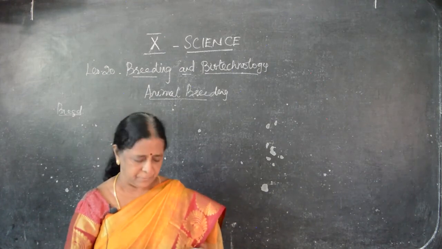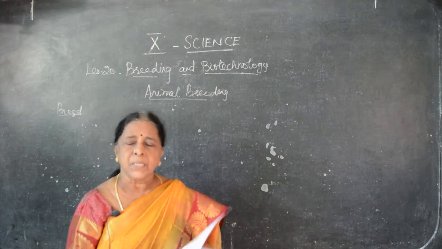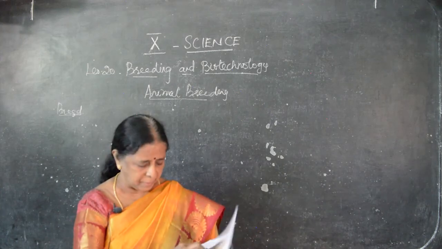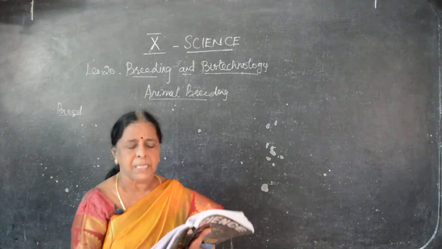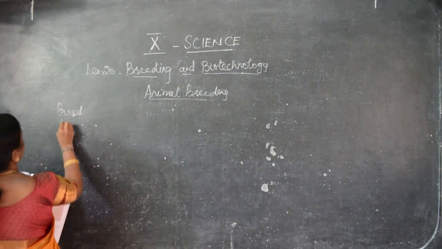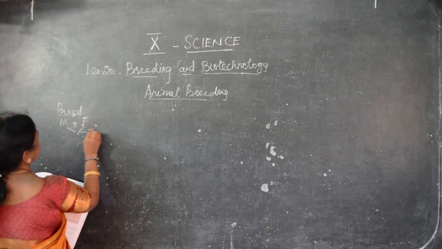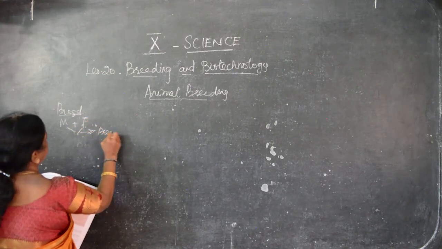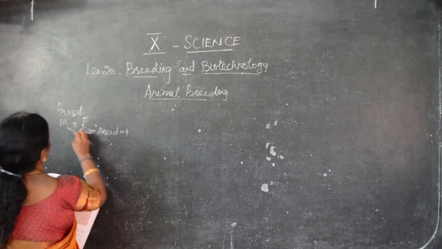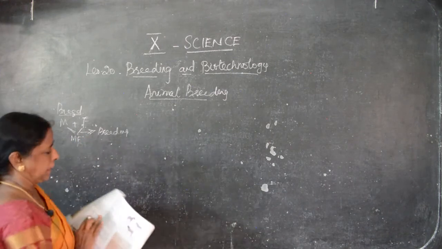A new variety of thing. Breeding, I know, is because we are mating the parents, that is male and female. Mating means fusion of the male and female, and we are producing different varieties. That is known as breeding. Male, female, new organism, that is known as breeding.